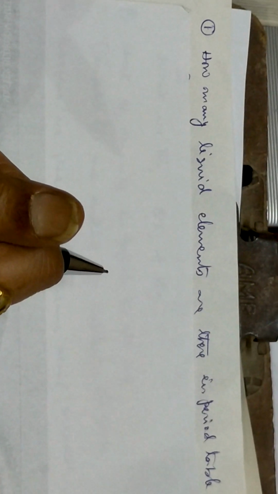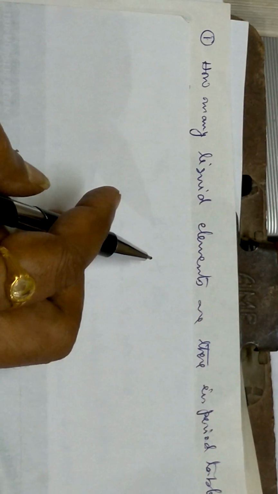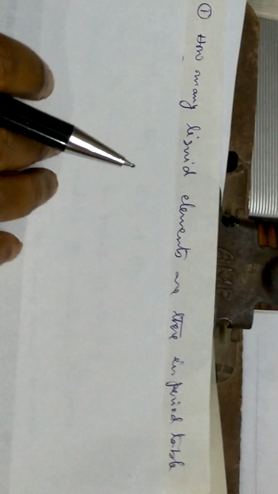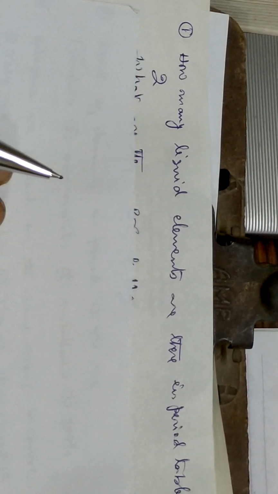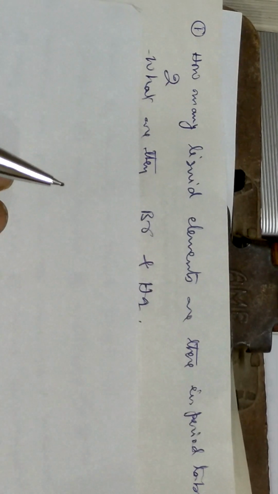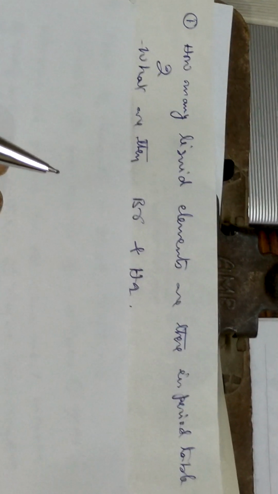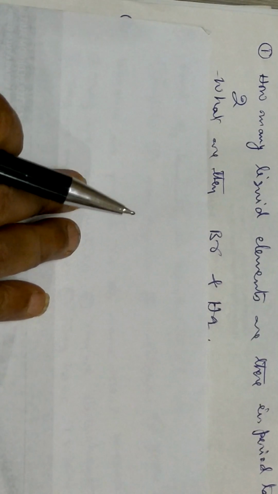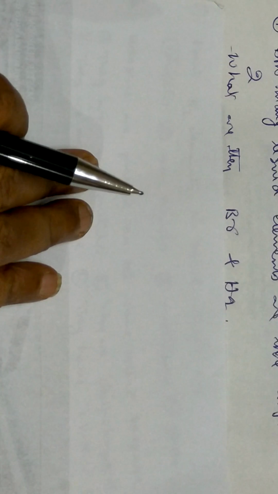Now, the question is: how many liquid elements are there in the periodic table? So, 112 elements, and all we have seen. The answer is 2. Then the next question is, what are they? One of the liquids is mercury. Mercury is a metal; it is an exception. Another liquid is bromine, in the halogen group, that is, the 17th group. Okay, so these are some of the typical MHT-CET or similar set questions.